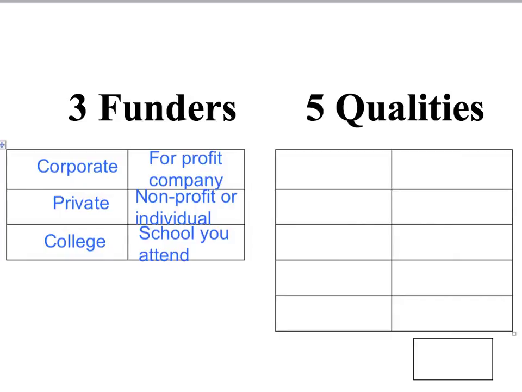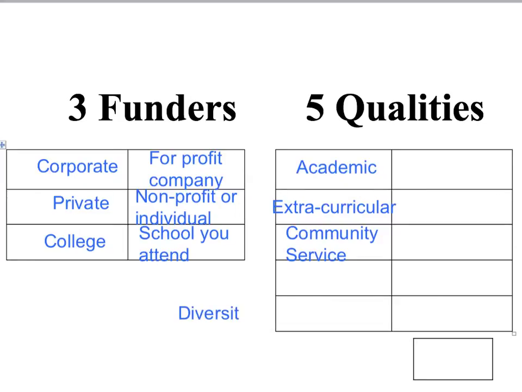Again, I'll give you the categories first so that you can put those in, and then I'll explain each one. The first one is academic. The next category is what we call extracurricular. We also have community service. There are what we call diversity scholarships. And then the last category is what we call unique scholarships.